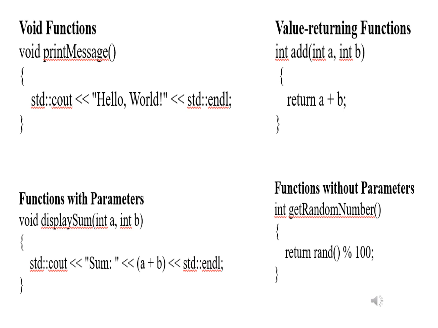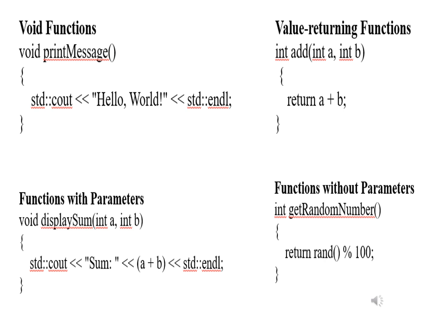And one more function with parameters: void displaySum(int a, int b), open bracket, cout sum a plus b std::endl, close the bracket. Here this function is not returning a value, so the function is void, but the function is accepting parameters, that is a, b. This is called a function without return value, with parameters.